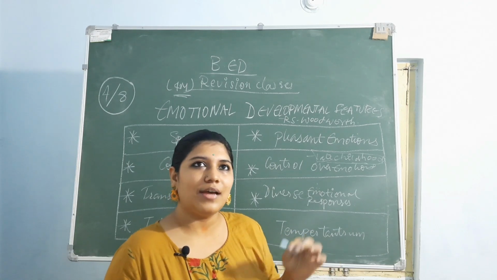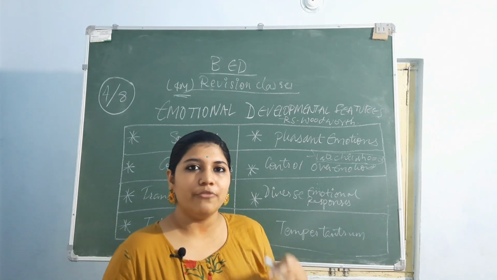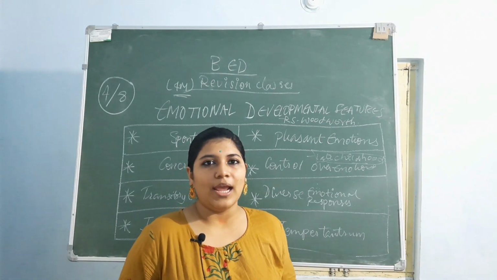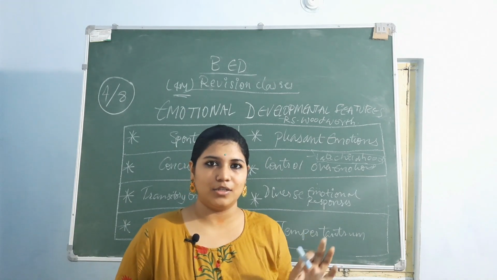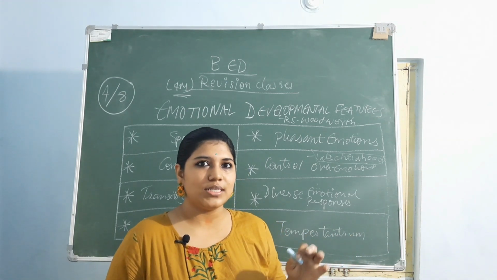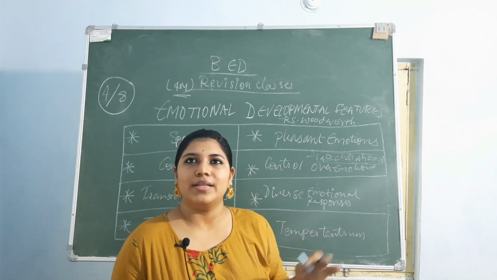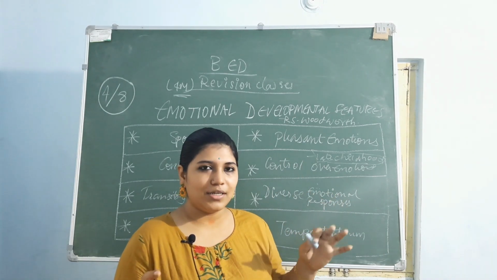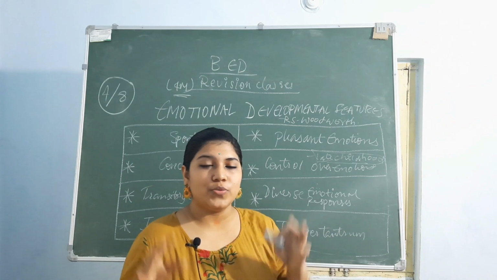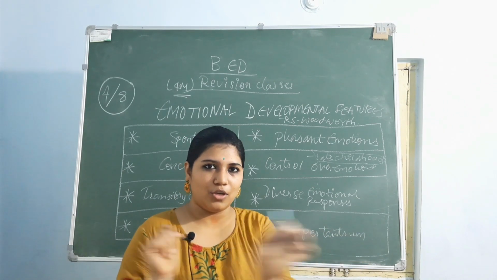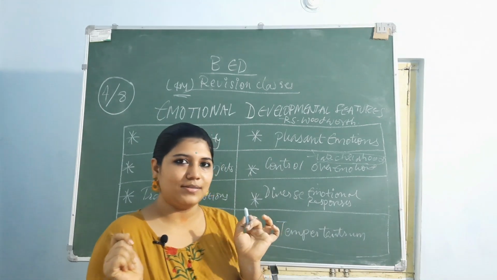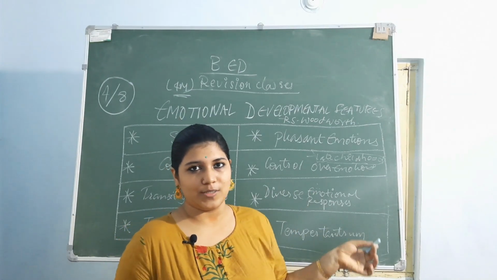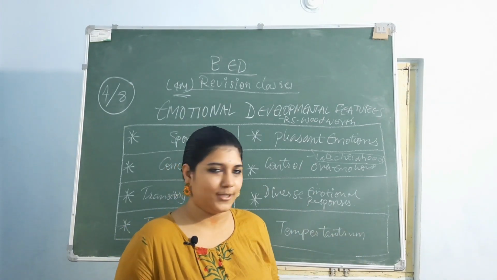And a few people act differently in different situations. If you're scared, how will you react? Few people will try to run from there, and few people will just hide behind the door or something like that. Whenever you see some horror scenes, you want to watch them, but then whenever you're scared, in childhood you would either change the movie or switch off the TV, or you'll hug your mom, and dad will just sit in the corner hiding from that. This kind of thing, they have diverse emotional responses. Everyone cannot respond in the same manner.